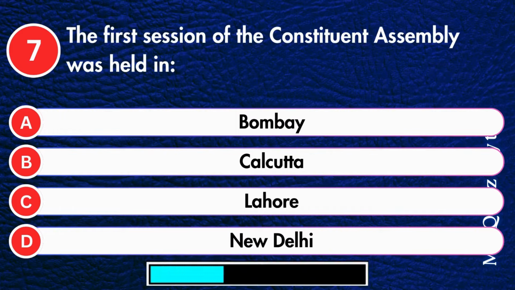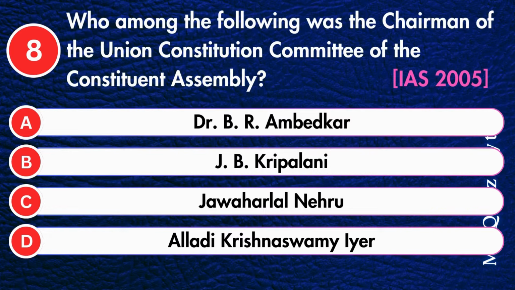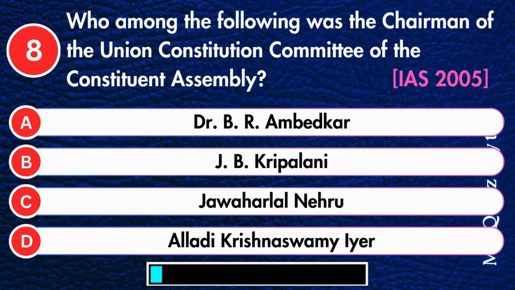Who among the following was the chairman of the Union Constitution Committee of the Constituent Assembly? Dr. B.R. Ambedkar, J.B. Kriplani, Jawaharlal Nehru, or Alladi Krishnaswamy Iyer? Correct answer is Jawaharlal Nehru.